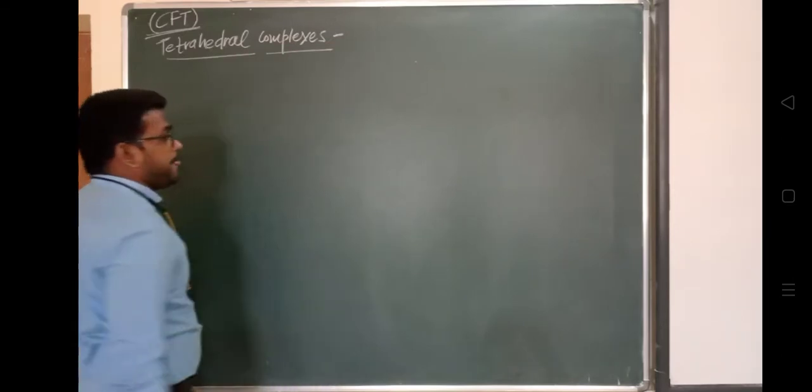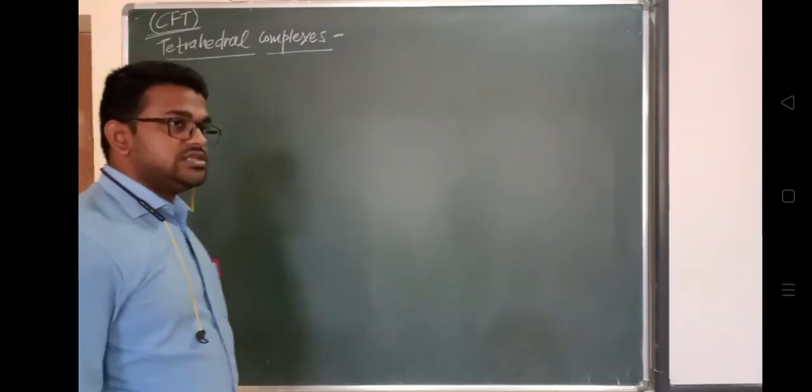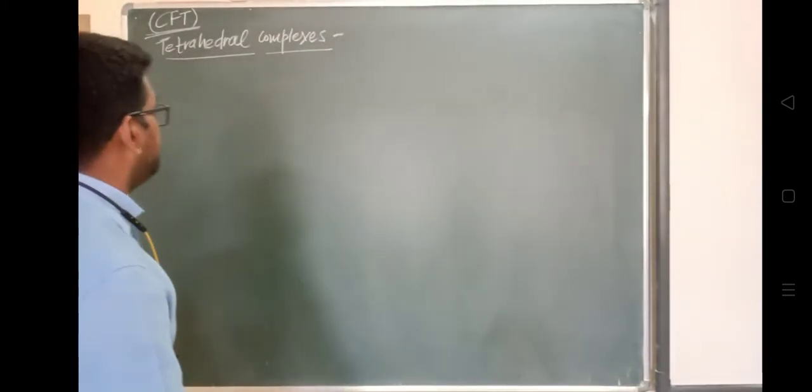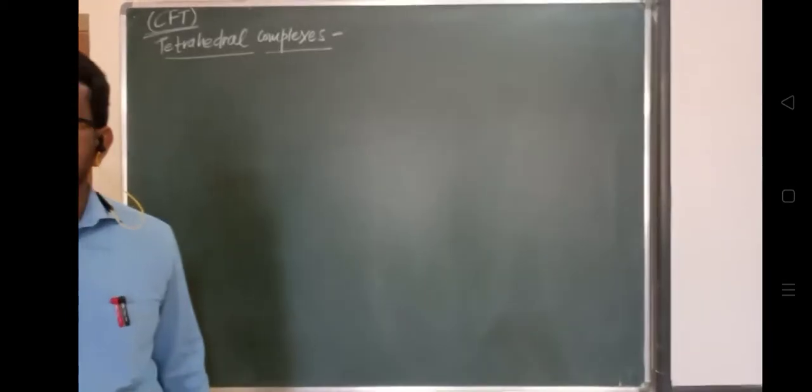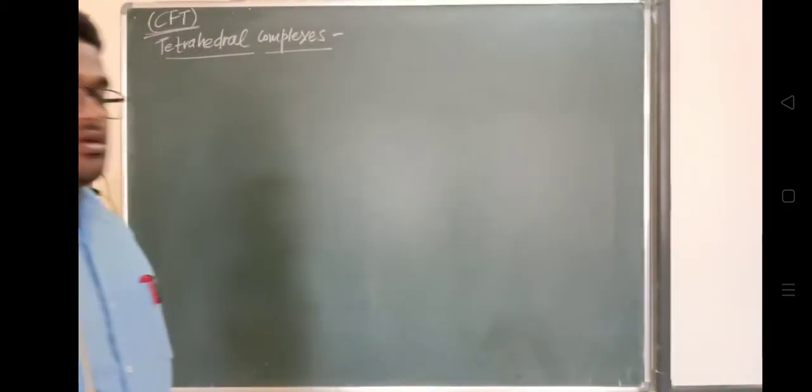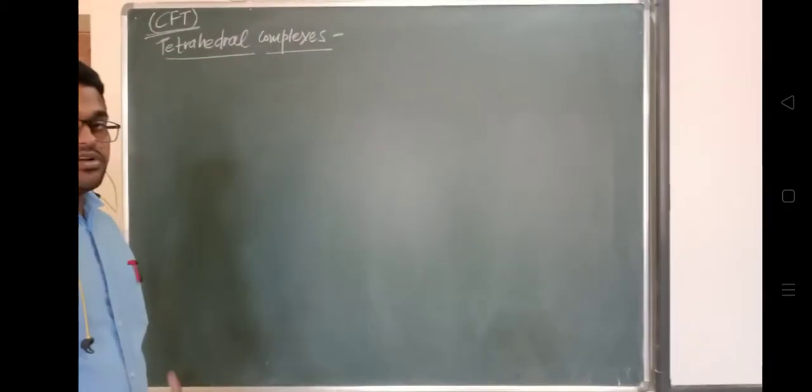So we have already seen in the previous lecture about CFT, that is crystal field theory. It is another theory which explains coordination compounds. The very first we saw was valence bond theory, VBT. In crystal field theory we study the different complexes, and we have seen how octahedral complexes show color. This is because valence bond theory does not explain how different compounds show color. We have also seen all the limitations.